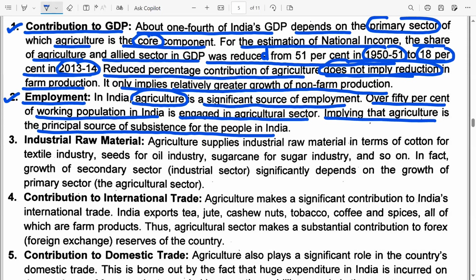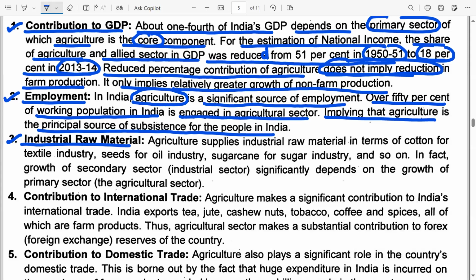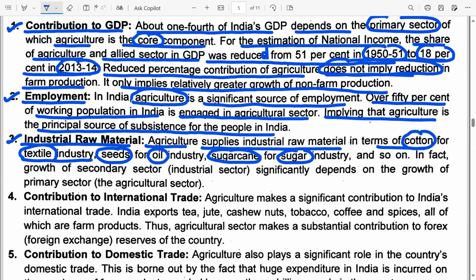Point number three, industrial raw material. Agriculture supplies industrial raw material, such as cotton for the textile industry, seeds for the oil industry, sugar cane for the sugar industry, and so on.